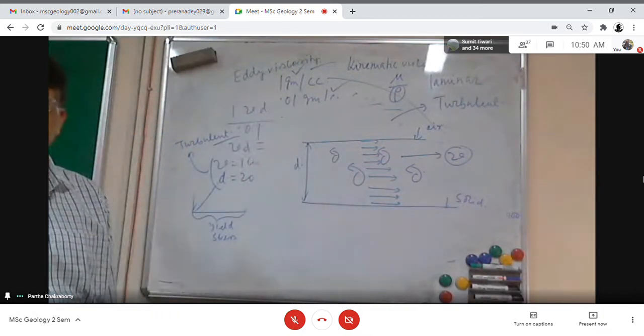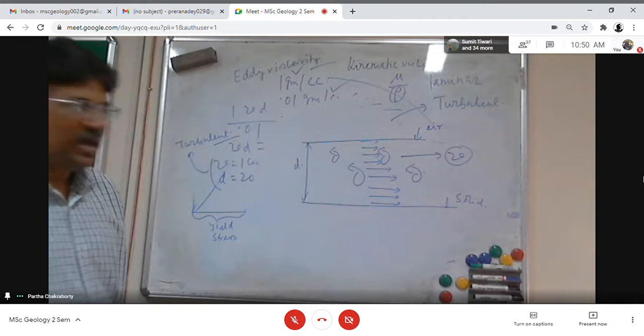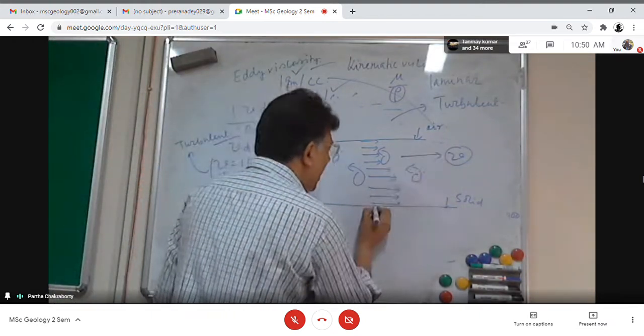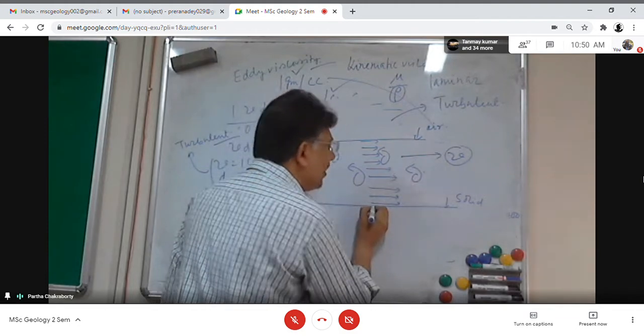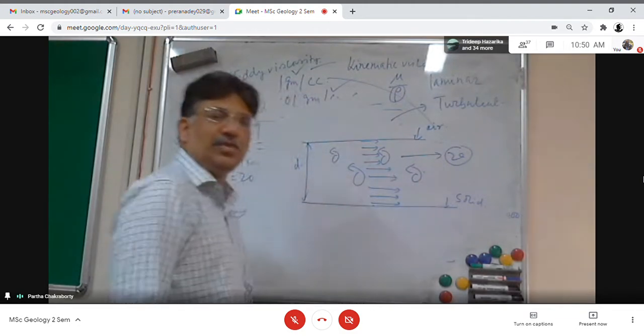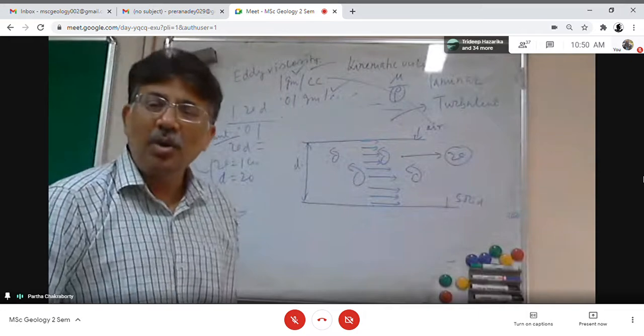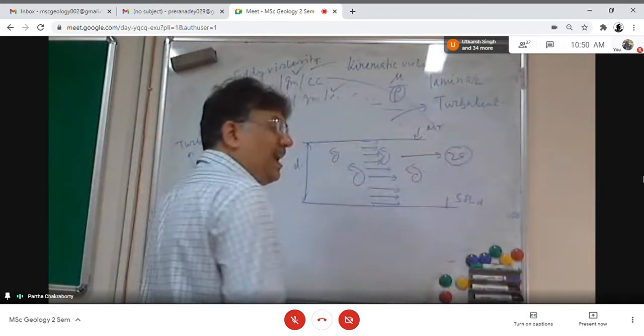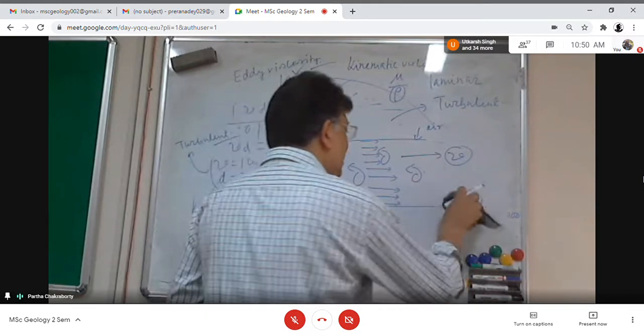Everywhere it will be v? No. When it is in contact with the solid, the relative velocity will be very, very low, and almost it will have no velocity because of the resistive force of the solid.